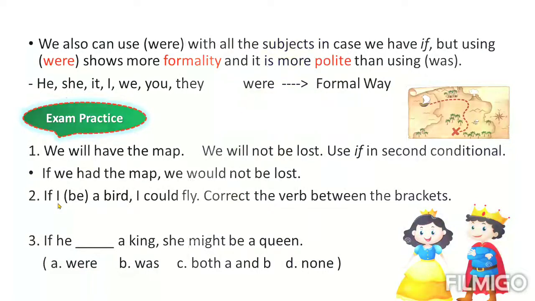Who can guess? Were. Is that the only answer? No, we can use was too. You can use any one of them according to this note. Were is more formal.